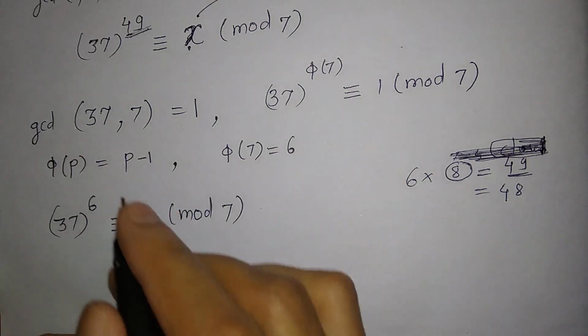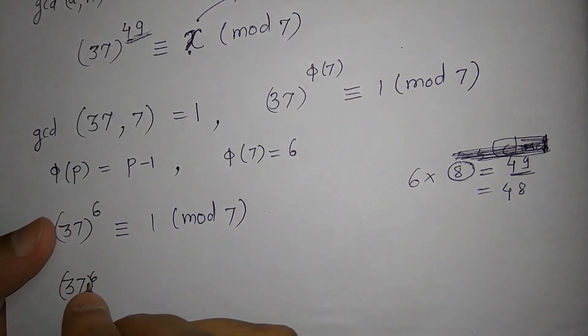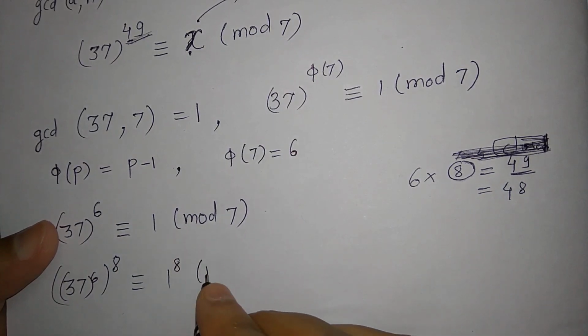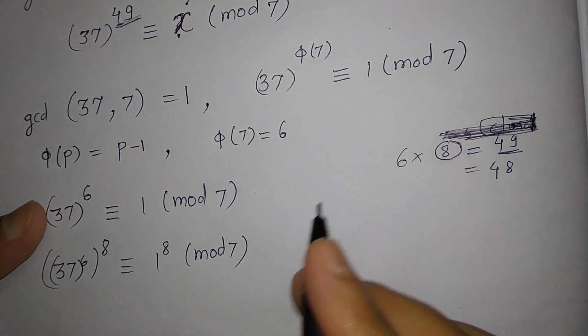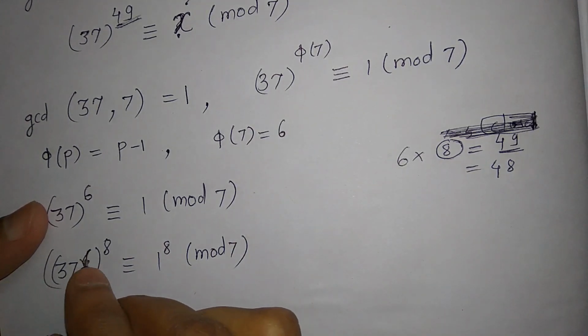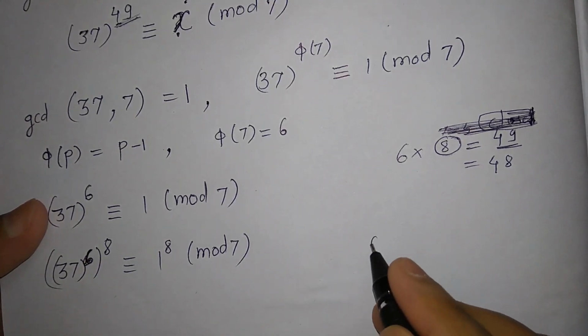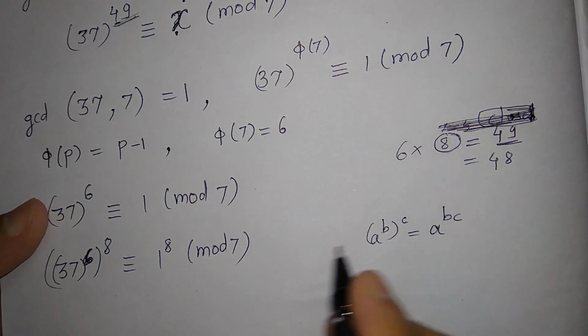So take power 8 on both the sides. So this is 37 raised to 6 raised to 8 is congruent to 1 raised to 8 modulo 7. Now you just multiply these two. So by the rules of indices, a raised to b raised to c is same as a raised to bc, right?